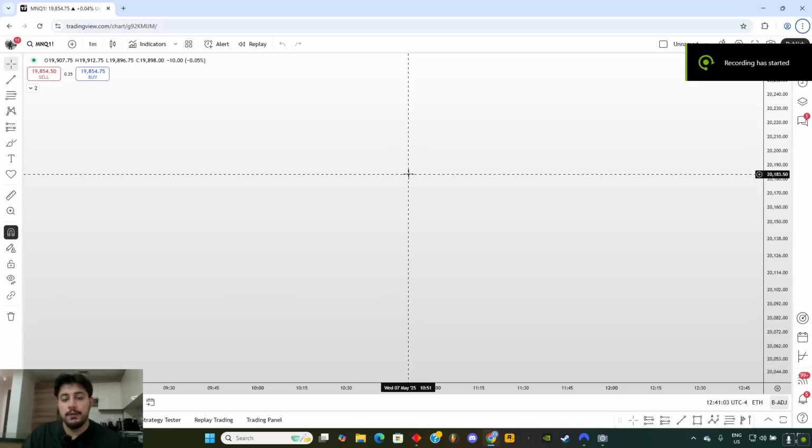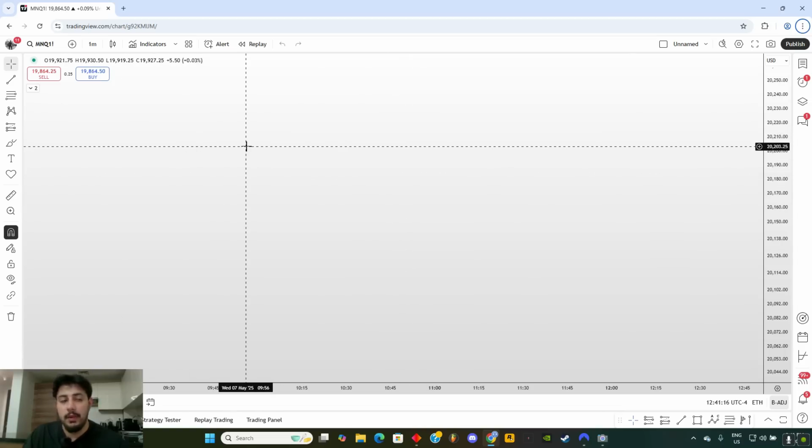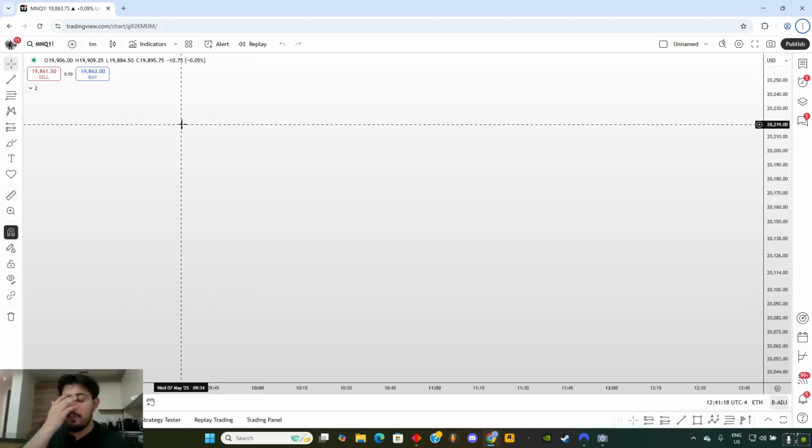All right, so the model, the trading strategy is very simple. And I promise you that it is basically the most mechanical model that you can trade if you follow the steps correctly. So the very first thing that I'm doing is I am going to my high time frame. My high time frame is usually 1 hour time frame or 15-minute time frame. So my higher time frame for futures NQ, ES is 15-minute time frame, and my higher time frame for Forex is around 1 hour and 4 hour. So I'm going to teach you both variations, one for futures and one for Forex.